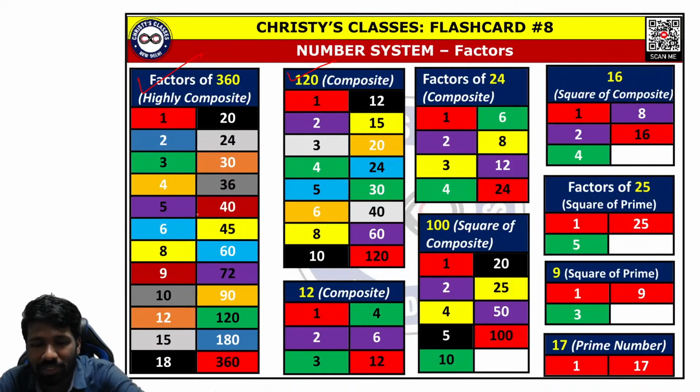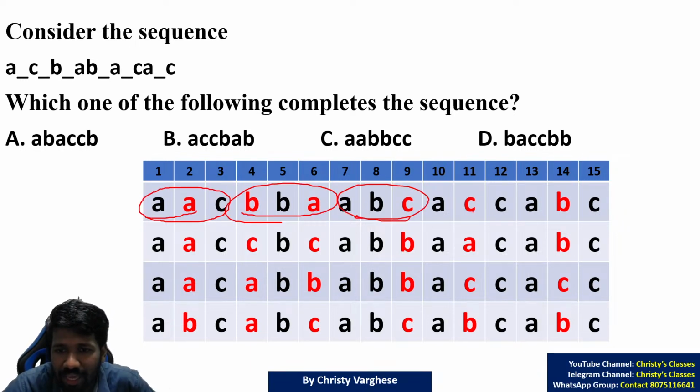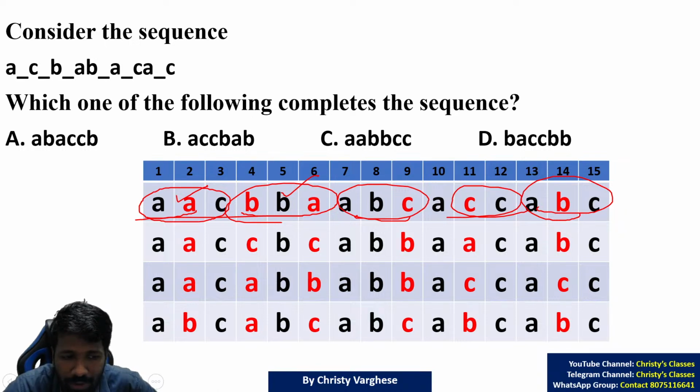Substitute the option into the question like this and then check in groups of 3 or groups of 5 whether you can establish a pattern. What is a pattern? I will tell you here. First option, let us see. In groups of 3, first we can check. AAC, BBA, ABC, ACC, ABC. That is not a clear pattern at all. AAC, BBC, that is making sense. Or AAC, AAC, AAC, AAC, that is also fine. But this is not at all a pattern. So option A, in groups of 3 you cannot get a pattern.